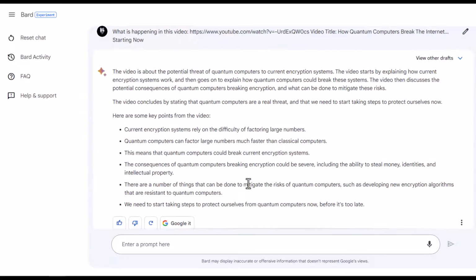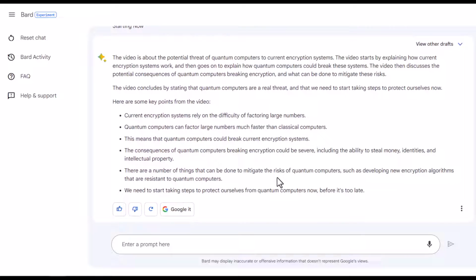All right, so this video is about potential threats of quantum computers. So this is more of what we were looking for. So key point to note, you would need to enter the video title as well as the video link to be able to have an understanding of what is happening there. So we know that it can find data in real time, it can summarize, it can basically do all the small intricacies relating to research and finding data. But one key element is math.